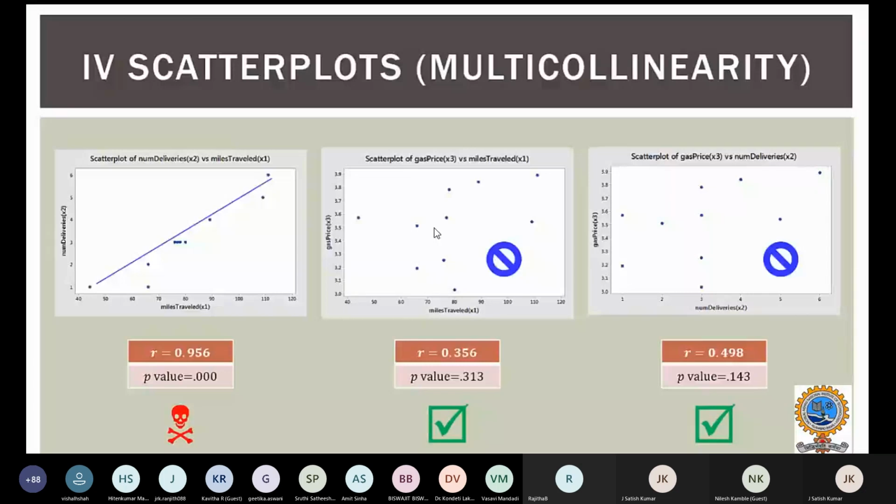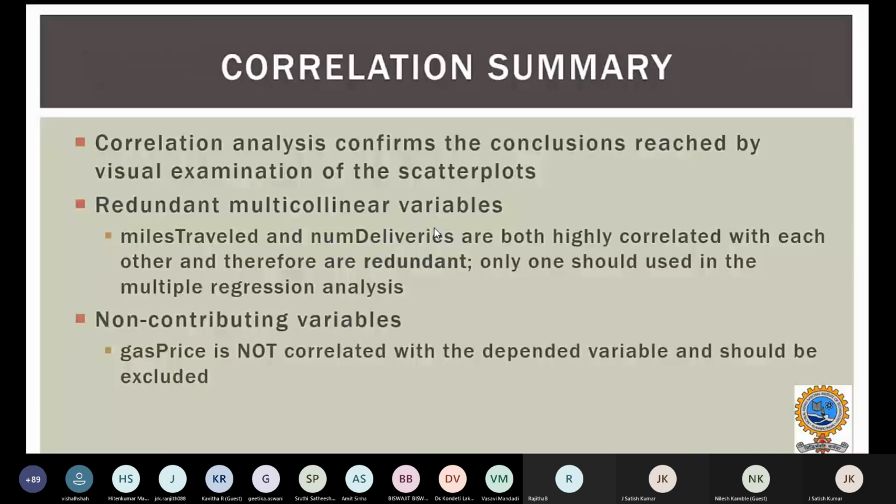Now, for x1 and x3 and x2 and x3, you can see that the regression relationship is very low, not as strong, so we can consider these values. What do you mean by that? This correlation summary, along with simple scatter plots, helps us reach a conclusion by visual examination of how the relationships exist between dependent and independent variables and among those independent variables. The redundant multicollinearity variables, miles traveled and number of deliveries, are highly correlated with each other.